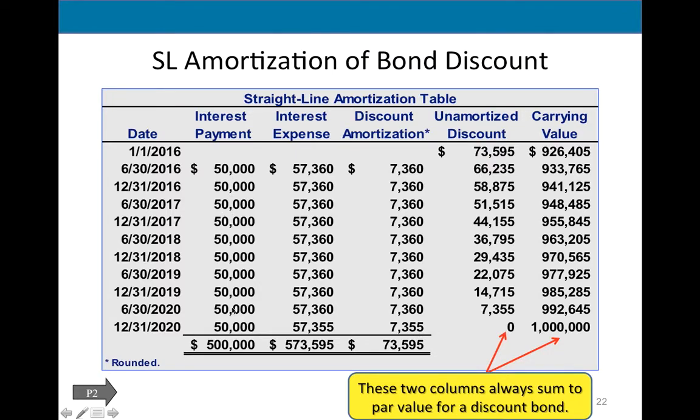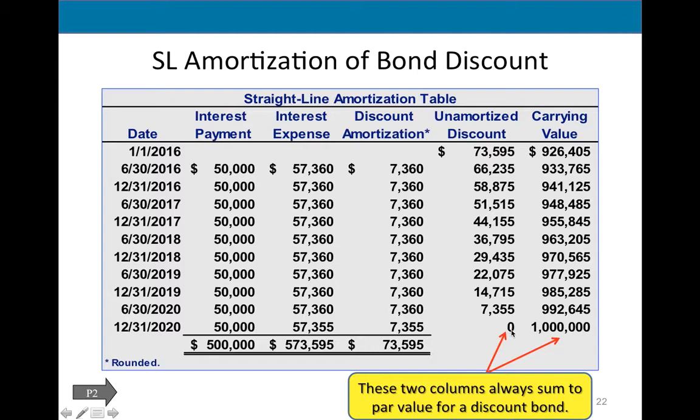So my cash payment is 50,000 every period, 10 times, every 6 months. The debit to bond interest expense is the same. The credit to the discount is the same. Look what happens to the balance of discount on bonds payable. As I said, I amortize it, so the balance goes down. When the balance goes down, carrying value goes up. Carrying value is your par value minus discount. Par value is a million. So when discount decreases, carrying value increases.